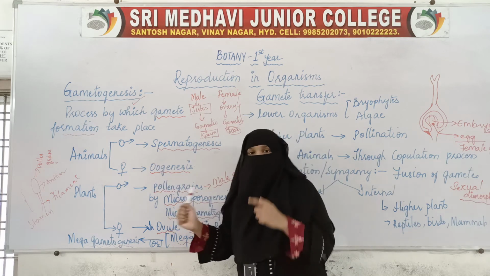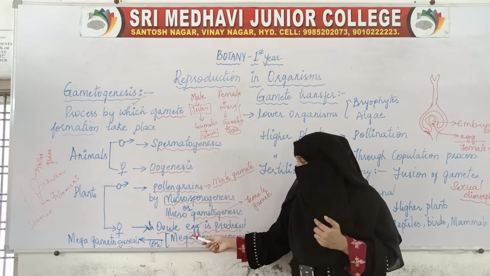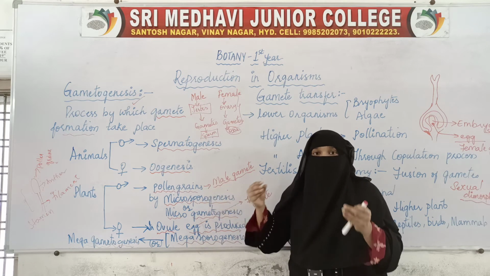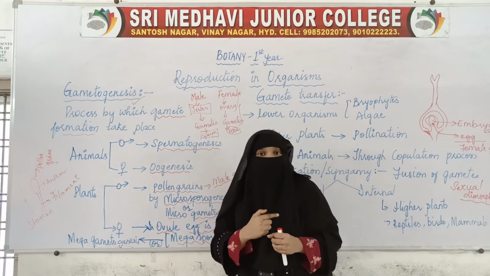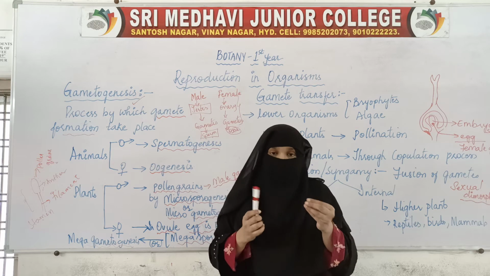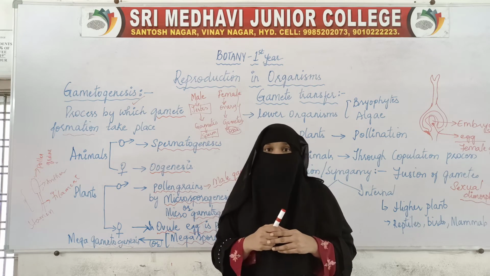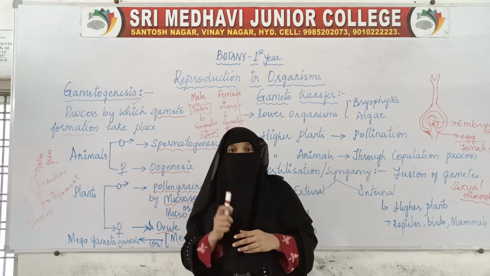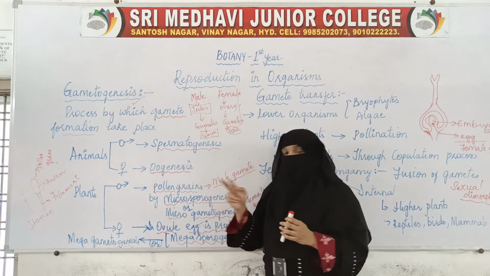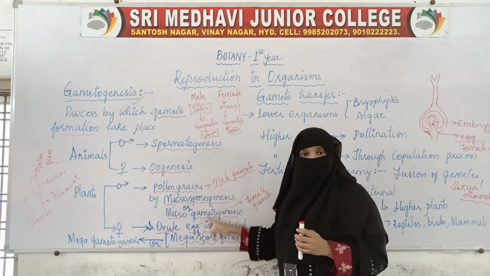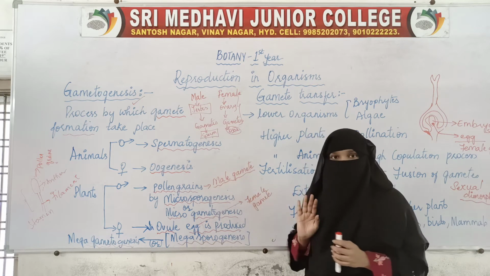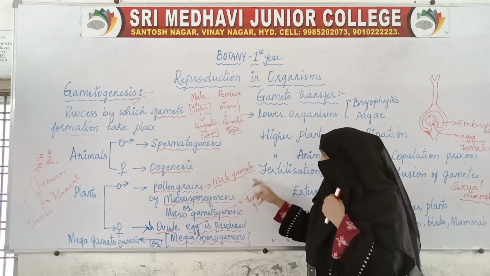Now after the gametes are formed, male gametes and female gametes, these gametes are ready. These gametes need to fuse, because for sexual reproduction there should be fusion of male and female gametes. Here the male gamete has been formed, here the female gamete has been formed, and they are ready to fuse.